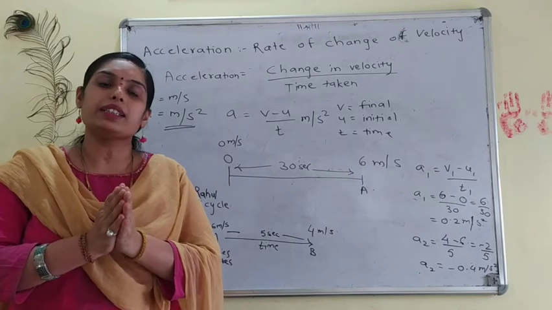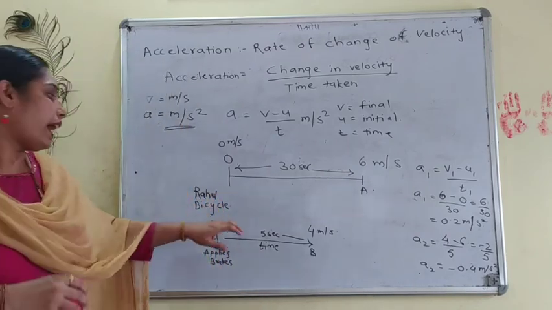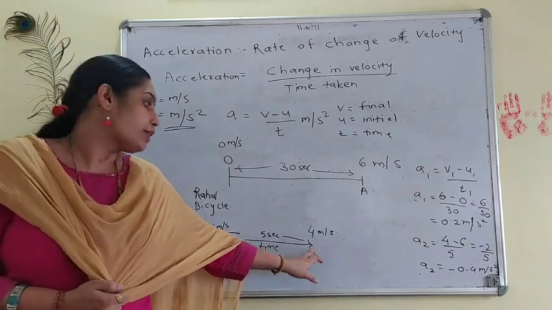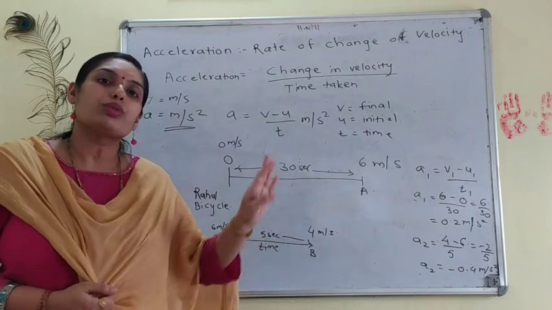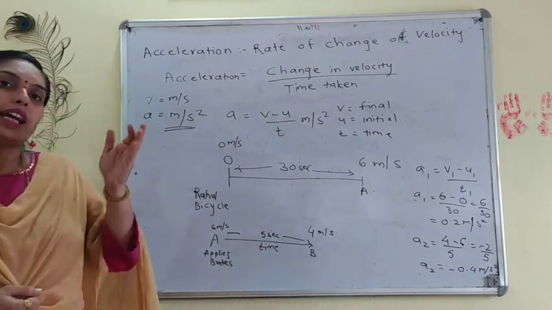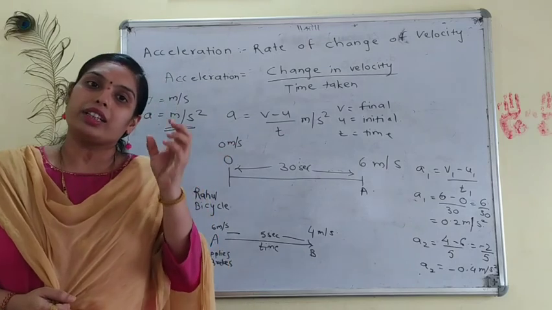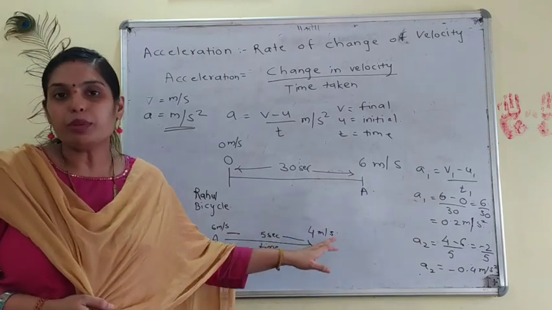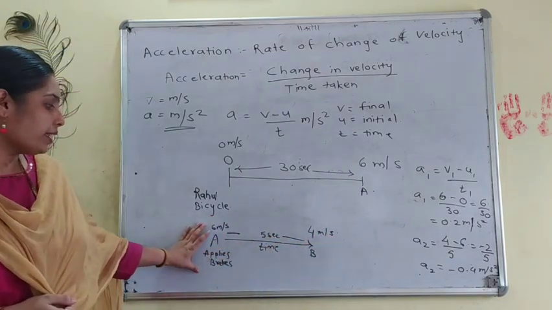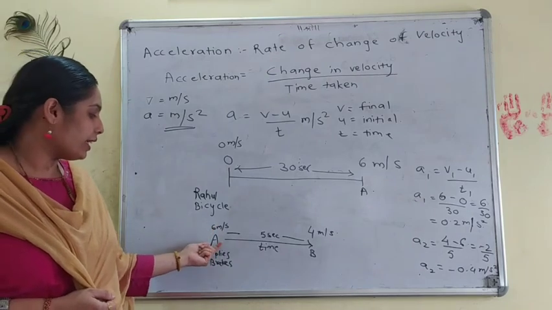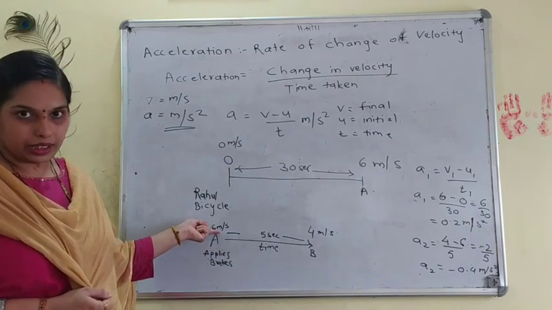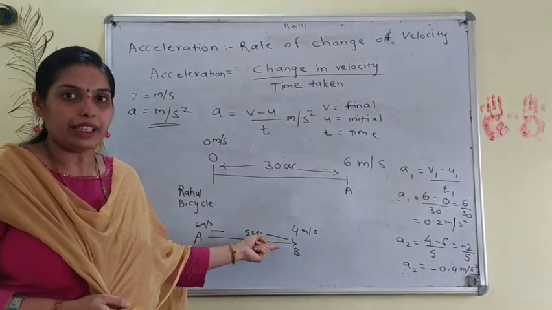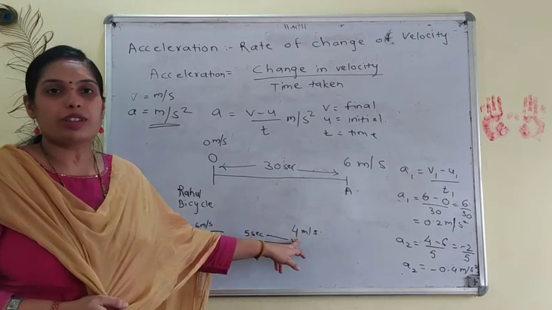Now the second part is, again he applied some brakes at point A, and after 5 seconds he reached some point B, and at that time his velocity was 4 meters per second. Now see, his velocity came back, it slowed down. After applying brakes, his velocity has been lowered. So in the second case, when Rahul is riding the bike at 6 meters per second from point A, and he applied brakes, he reached point B after 5 seconds, and now the new velocity is 4.